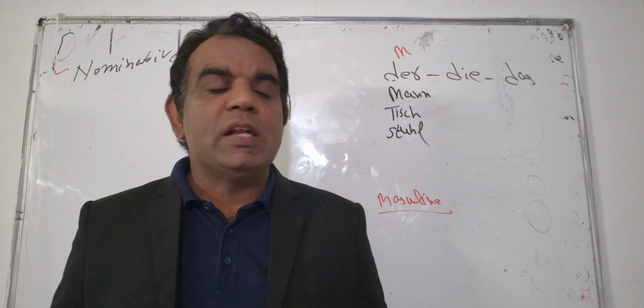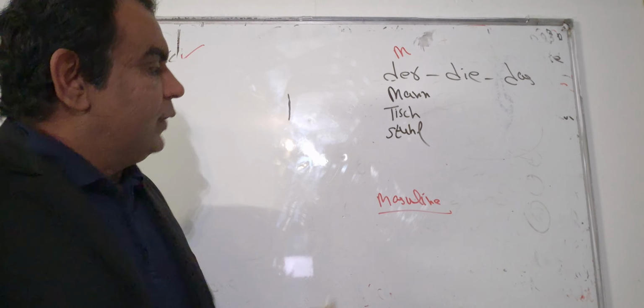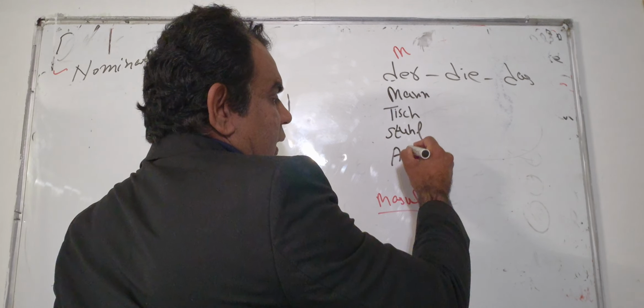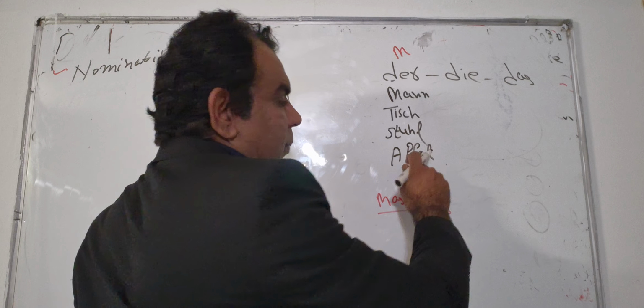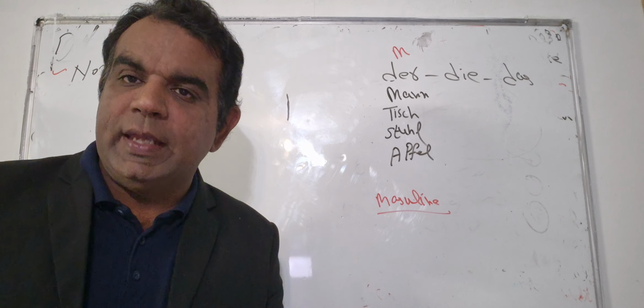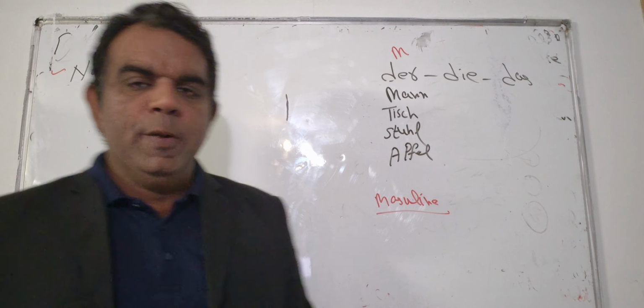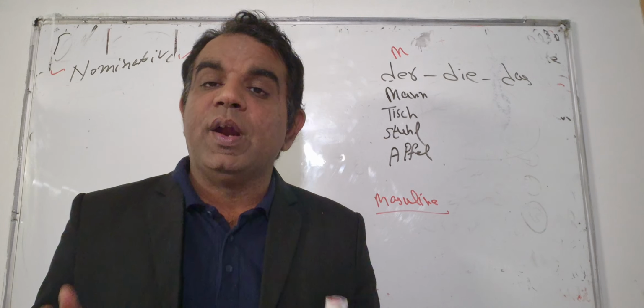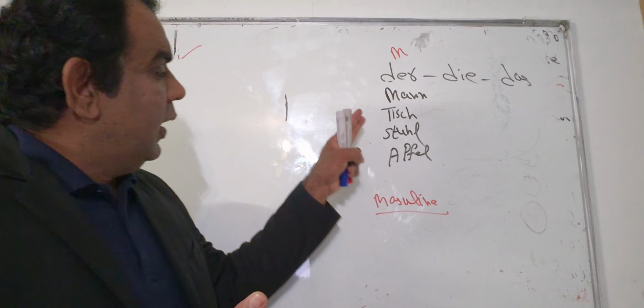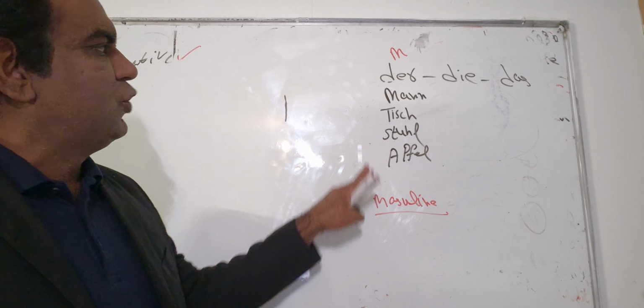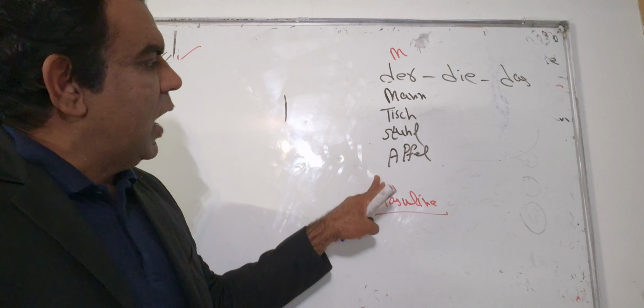Chair is also der. And for example, der Apfel. Apfel means apple, the apple. So it's der article. It means articles are written with these nouns.